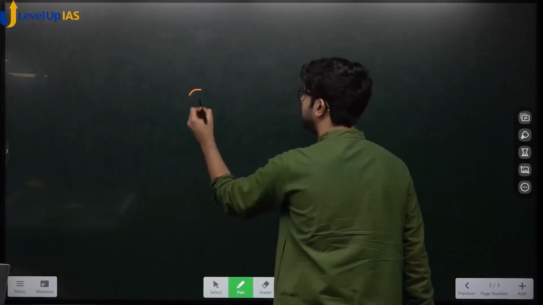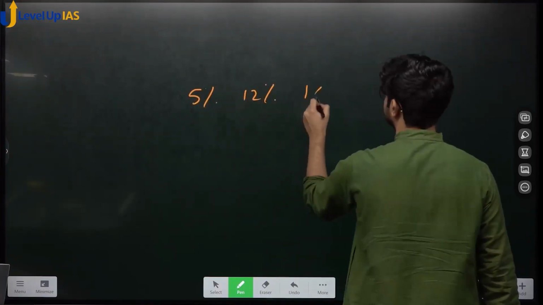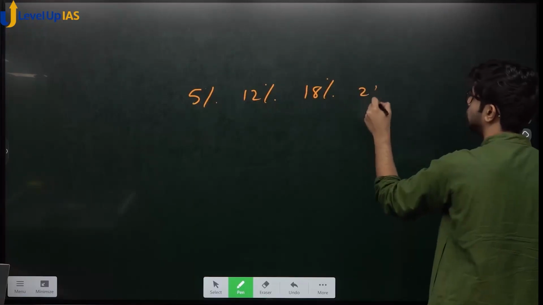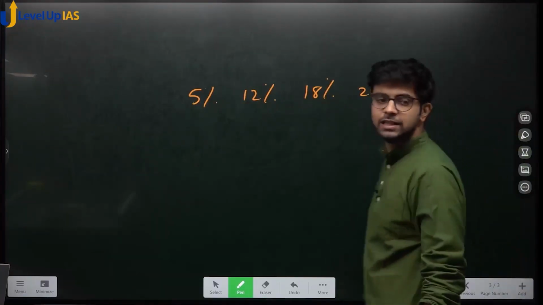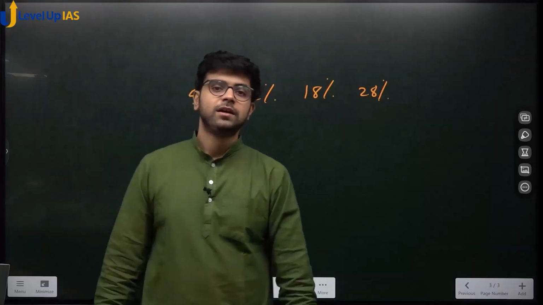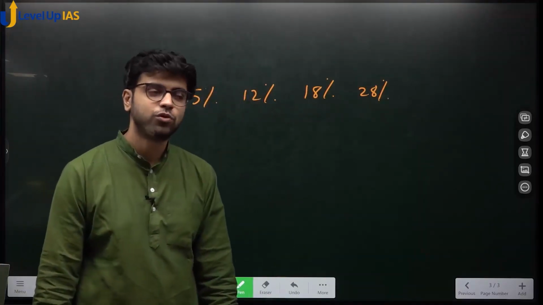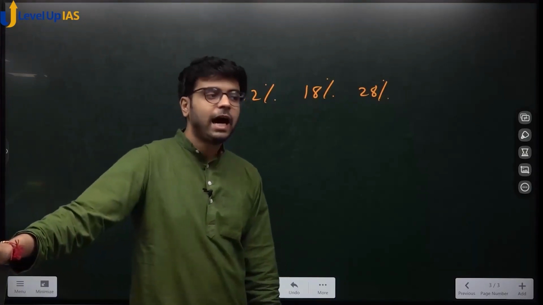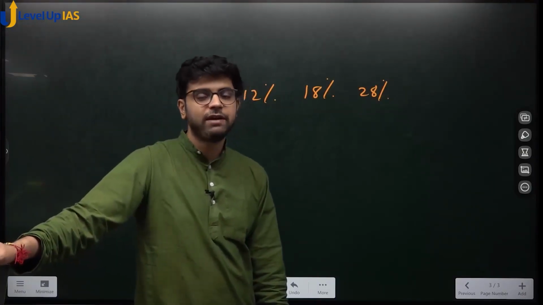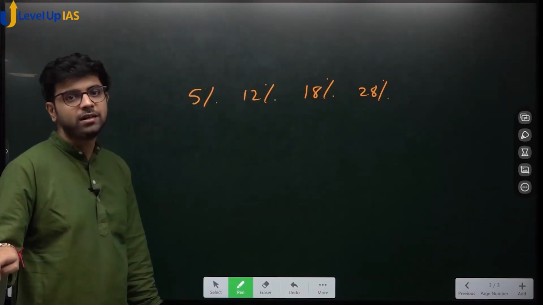So one is 5%, 12%, 18%, 28%. Now you only tell me, where would cess be levied on GST to give GST compensation? I told you GST compensation cess is levied on sin goods. Which of the goods do you think would be levied a cess?